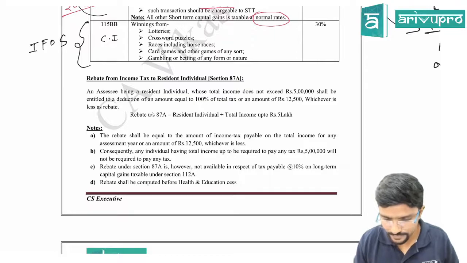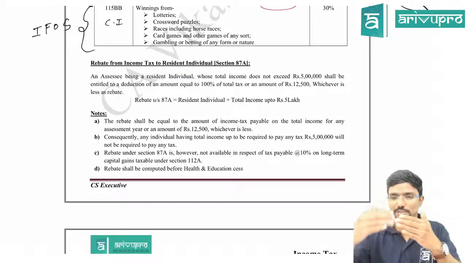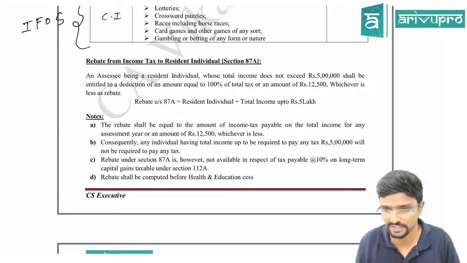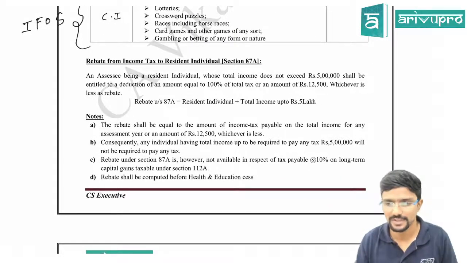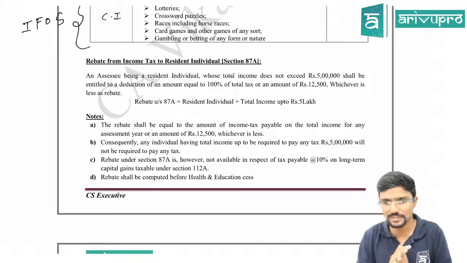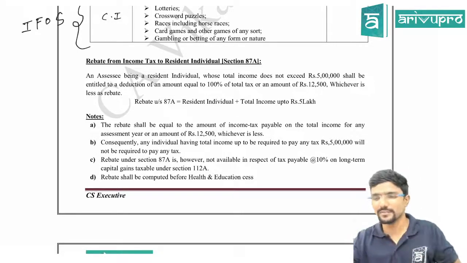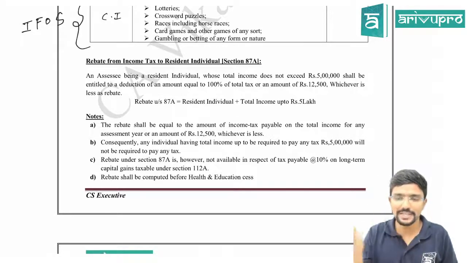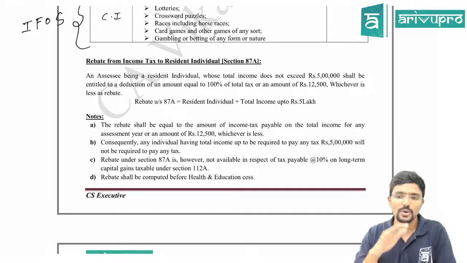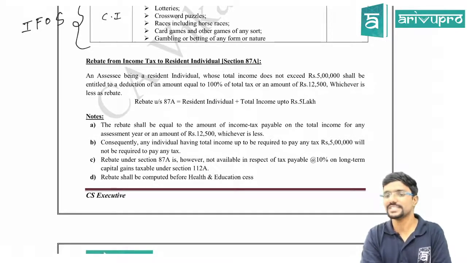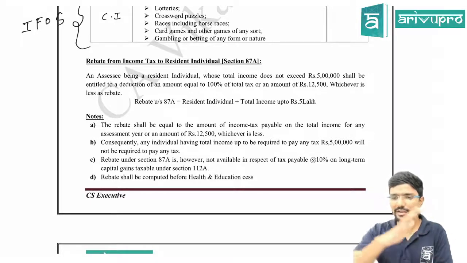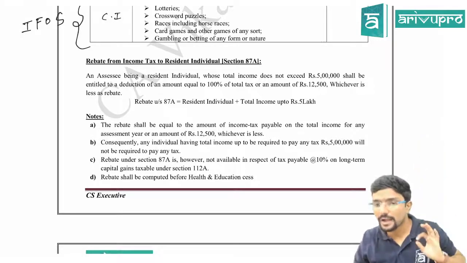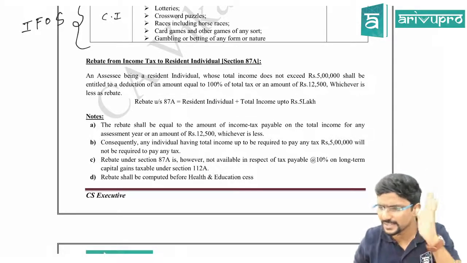We will see one more important point which people were worried about, that is rebate from income tax to resident individual, given in section 87A. I will just give a background of this. It was announced in 2017 or 18, I don't exactly remember. Previously it was some small amount, later they increased it to 12,500. So what Nirmala Sitharaman ji told, when she announced this 87A rebate, was: if you have income up to 5 lakh, you need not pay tax. Up to 5 lakh, it is tax free.